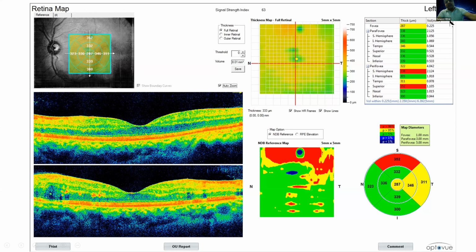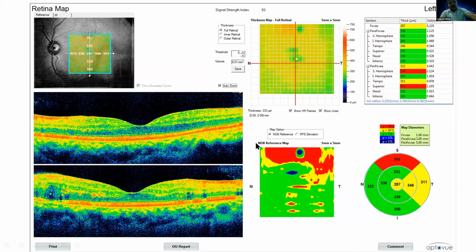And this again is a detailed analysis of the thickness in the superior hemisphere. This will give you average values, what the average foveal thickness is, and it will give you the macular volumes in a similar fashion. So this is about the quantitative analysis. I'm not going much into it because I think qualitative analysis is more important.